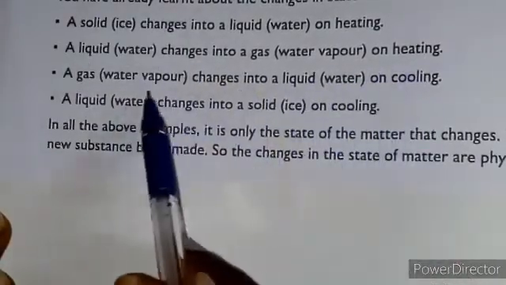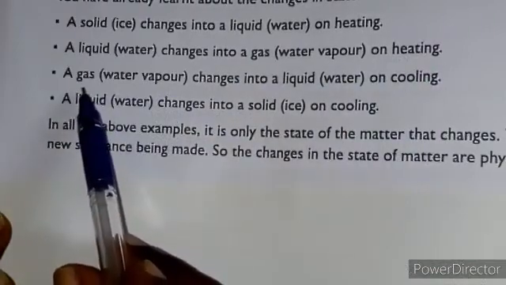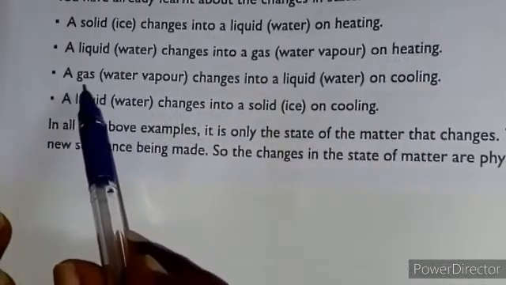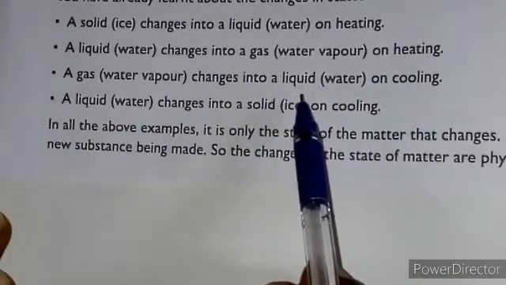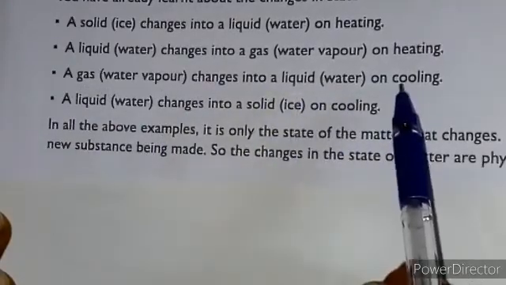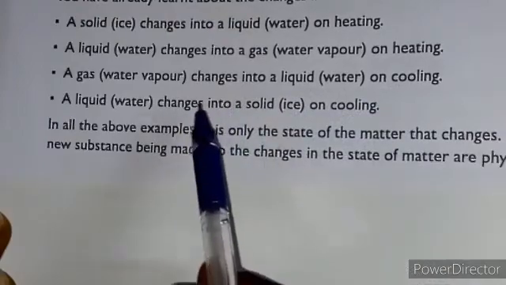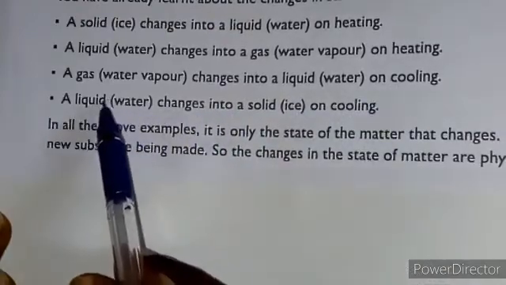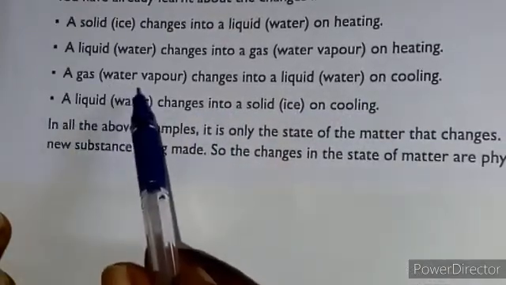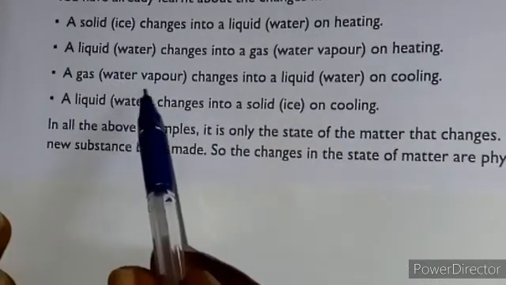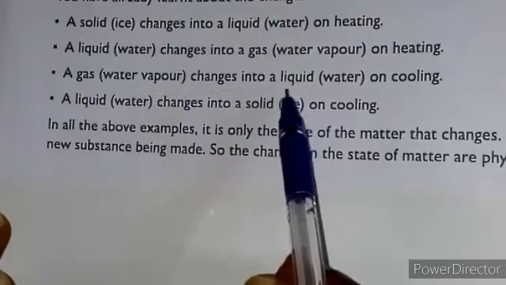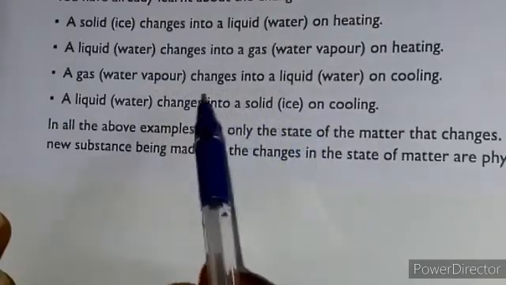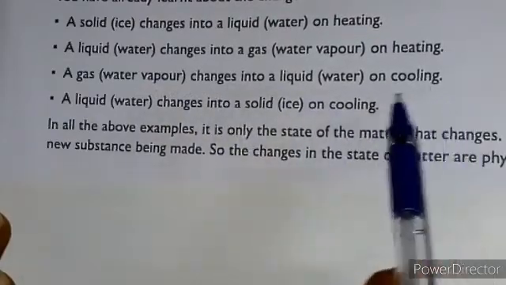Another physical change is a gas changing into liquid. Water vapor changes into liquid on cooling. When we heat water, it gets converted into water vapor. Again, when we cool this water vapor, it changes into liquid, converts into water on cooling.